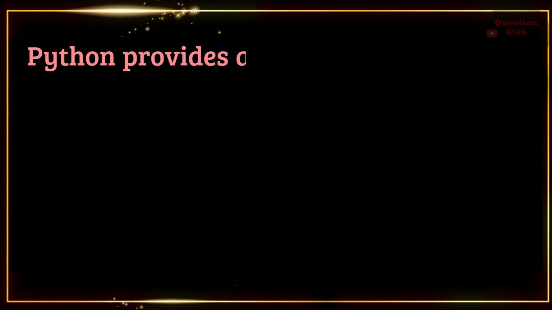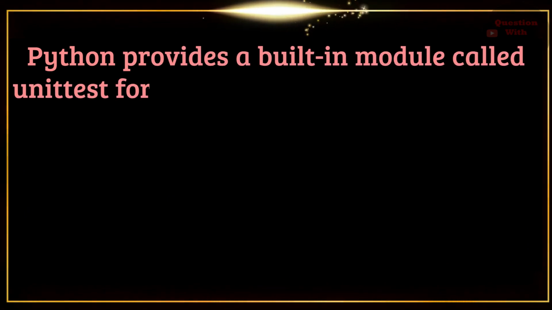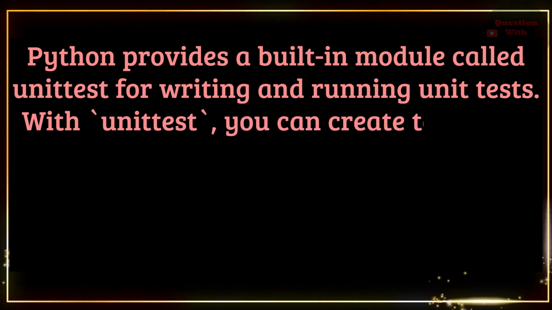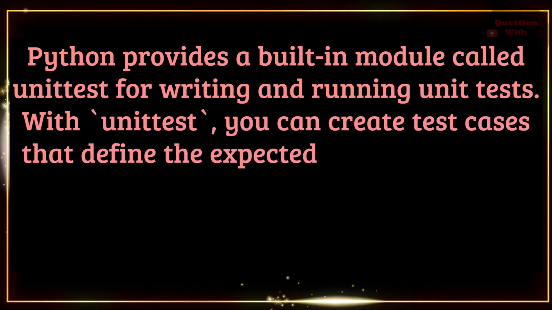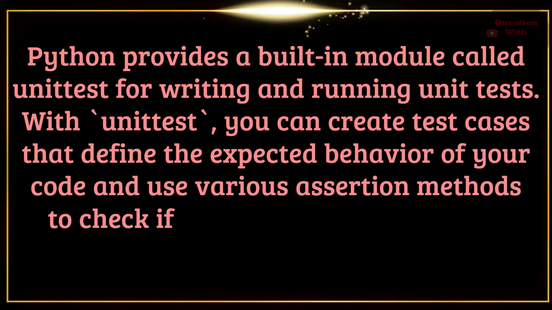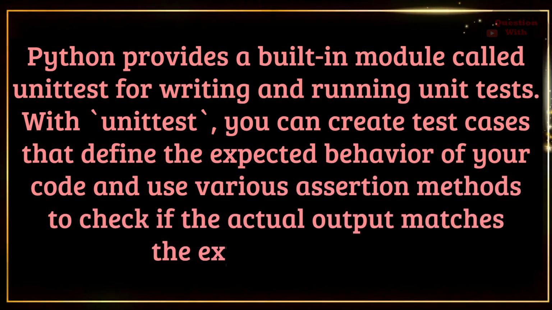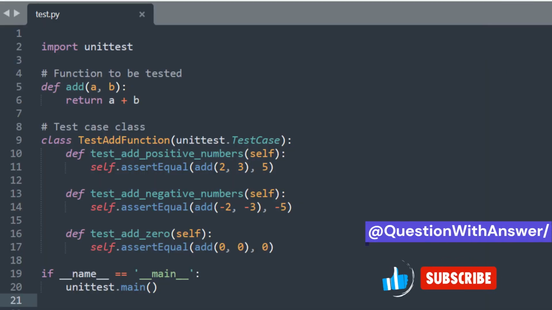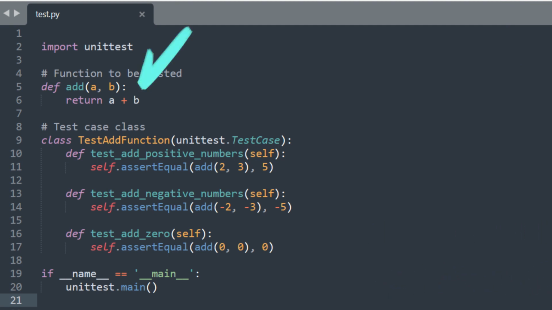Python provides a built-in module called unittest for writing and running unit tests. With unittest, you can create test cases that define the expected behavior of your code and use various assertion methods to check if the actual output matches the expected output. Here's a basic example of a unit test using unittest. In this example, we define a simple function add(a, b) that adds 2 numbers.